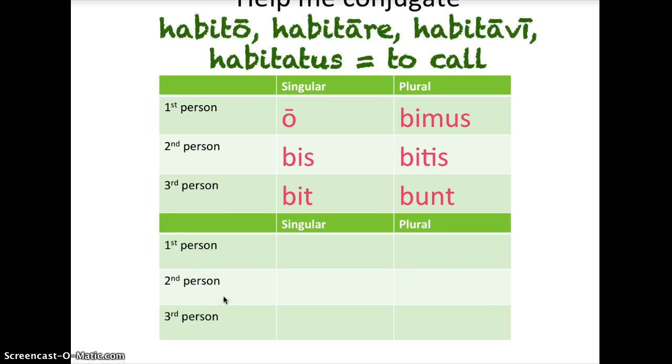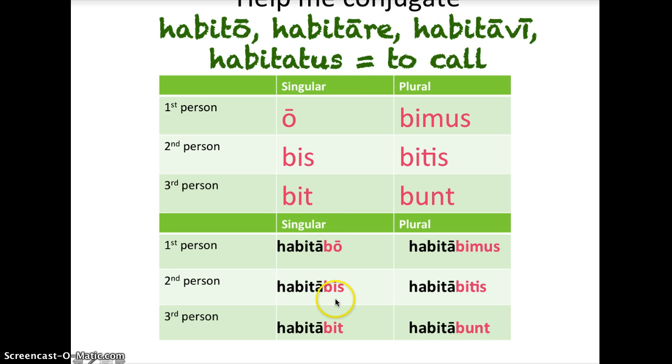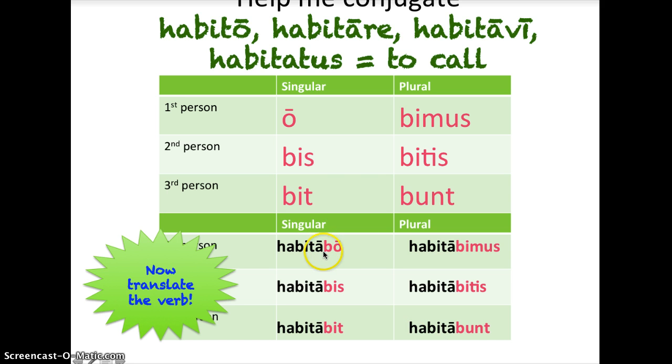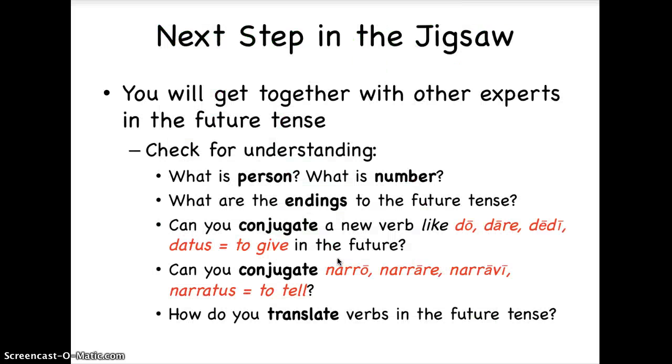What about this? Habito, habitare, habitavi, habitatus. Oop, that says to call, but it really is to live. And again, we have those endings, bo, bis, bit, bimus, bitis, bunt, the future tune. Okay, so we're gonna cut off the re, and we get habitabo, habitabis, habitabit, habitabimus, habitabitis, habitabunt. And how might we translate habitabo, for example? I will live, using that helping verb will from English. Awesome.